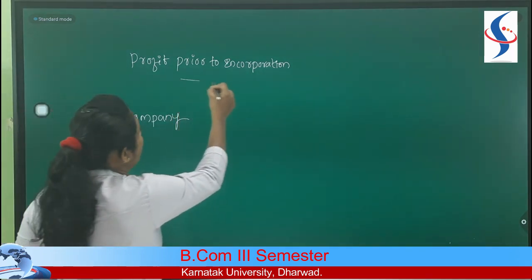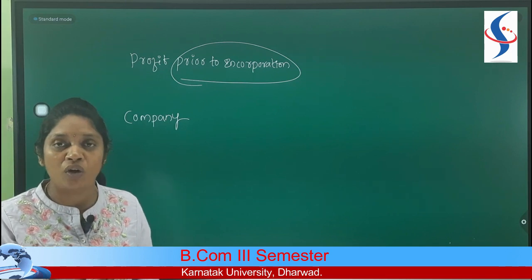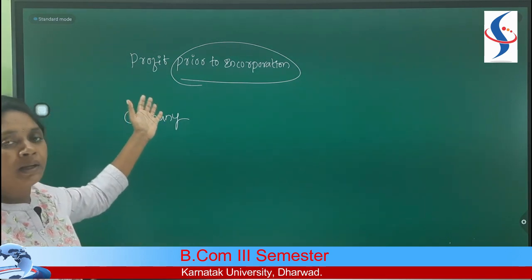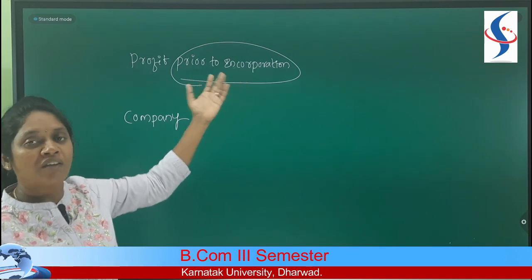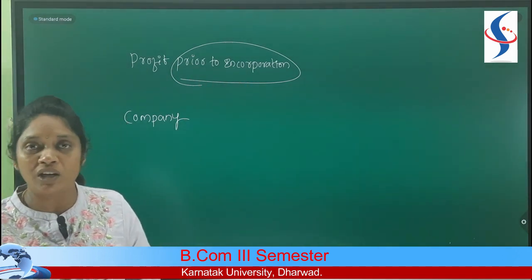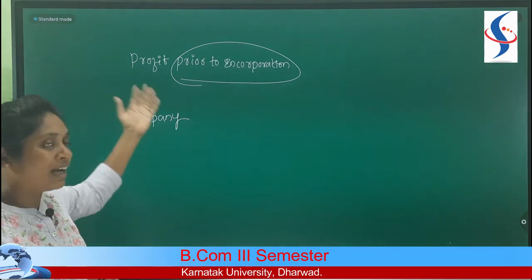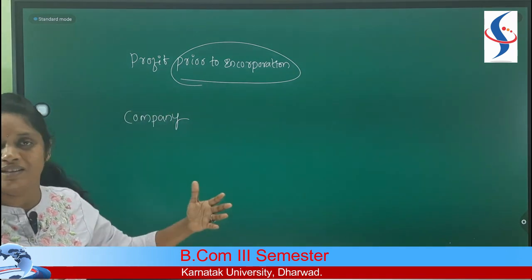Then what is this prior to incorporation? Prior means before. It means our company is getting a profit before incorporation. Now the question comes: when you are not eligible to start a company before incorporation, how can you run a business and how can you get the profit? That is where the concept begins.